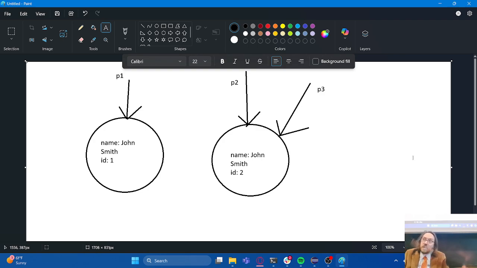So that's a different form of equality. I'm not asking, do they look the same? I'm asking, are they the same? Are they actually the same thing? Or another way of thinking about what double equals is doing, at least in terms of objects: if I say this thing double equals this thing, and the answer is true, then the thing on the left and the thing on the right are the same thing. Quite literally the same thing. There's only one object.